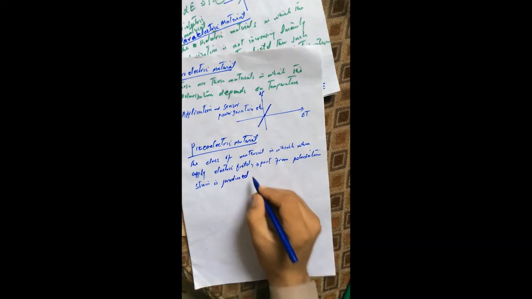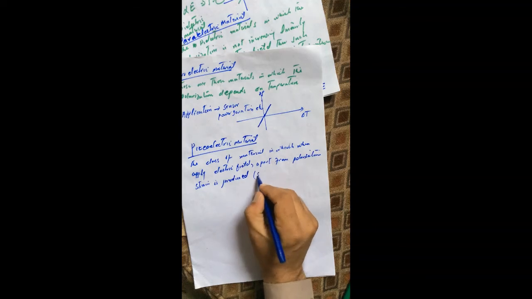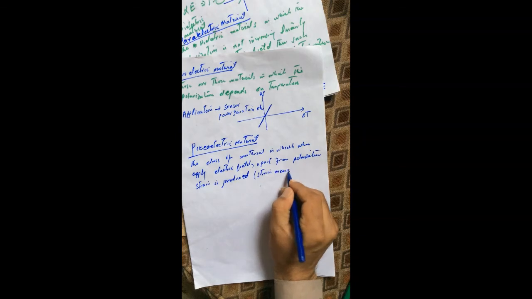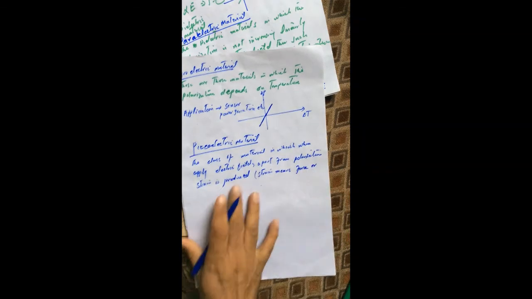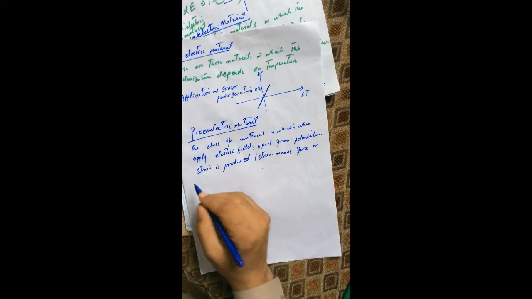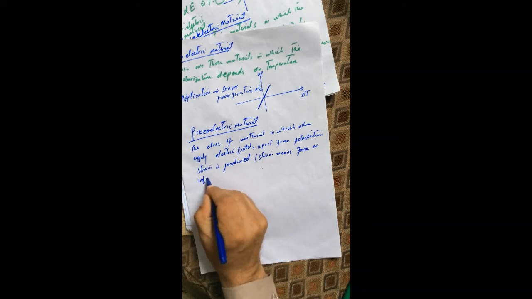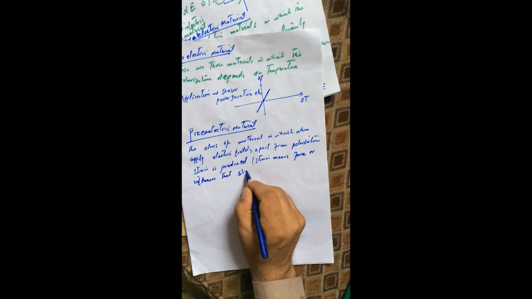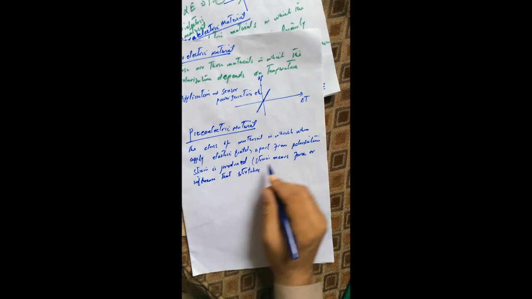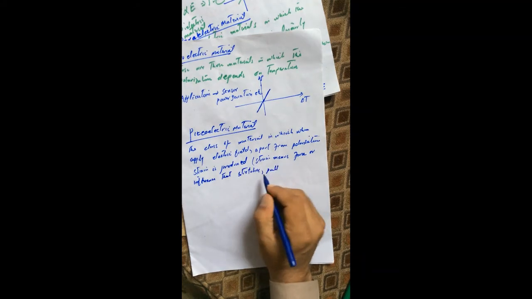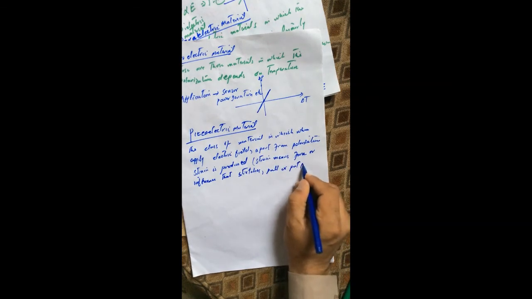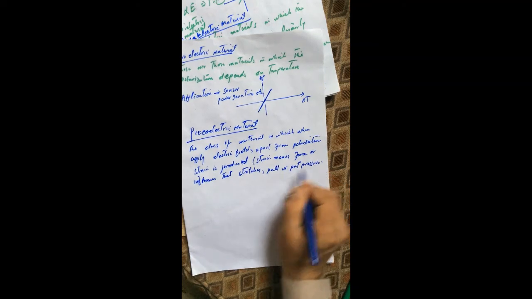By strain I mean the influence that stretches, pulls, or puts pressure on the material.